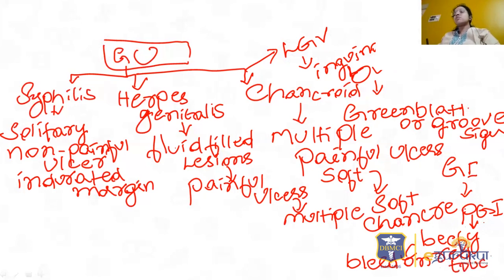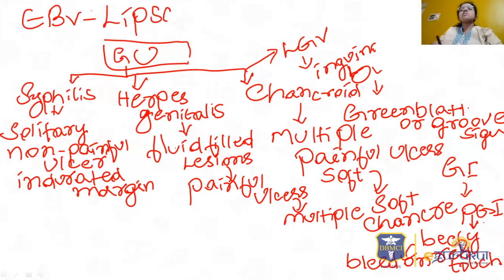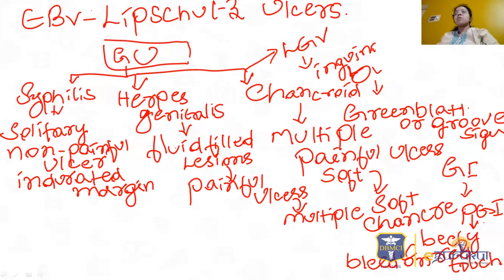There are so many other causes of genital ulcers which can be caused by parasitic infection, and it can be caused because of EBV also. That is called Lipschutz ulcer. So this term you remember. So Epstein-Barr virus causes Lipschutz ulcer, but it is not transmitted through sexual route. So just remember this name, and it is more commonly seen in younger age group. Younger women are more commonly affected in this type of ulcers, and there will be traumatic ulcer, and there will be other causes like schistosomiasis, then other parasitic infections can cause genital ulcer.